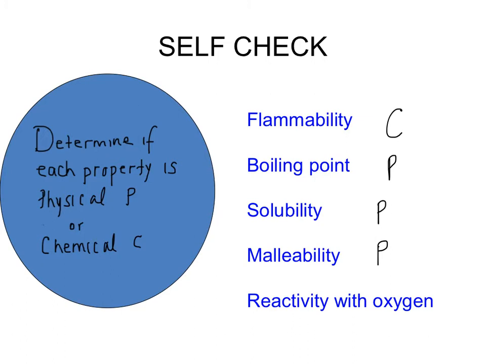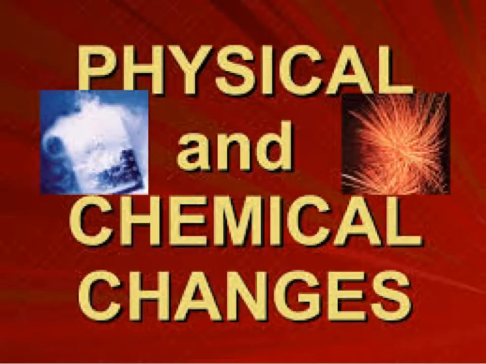Solubility is the ability to dissolve. The solute is dissolving in the solvent. Both the solute and the solvent aren't really changing their identity in that process either. And then the last one, malleability, is the ability to change shape. So once again, the substance is not changing its identity at all. It's just changing the way it looks. Reactivity with oxygen actually is combustion, and that would also be a chemical property as well. So let's talk about physical and chemical changes now.